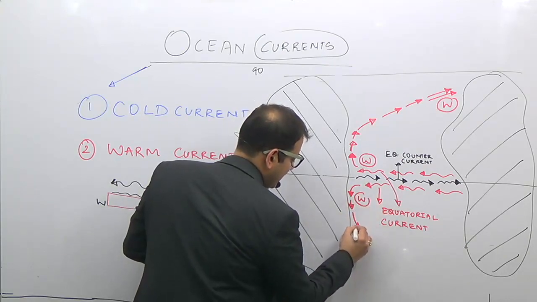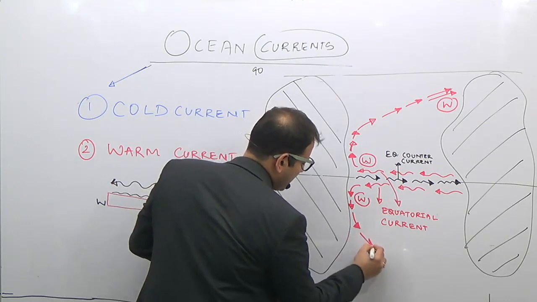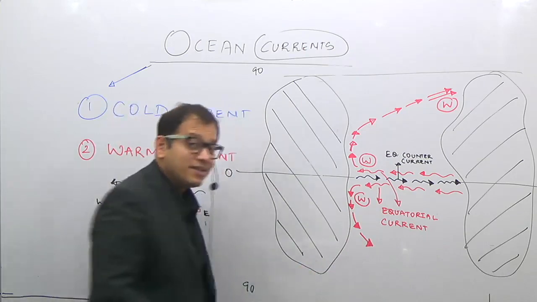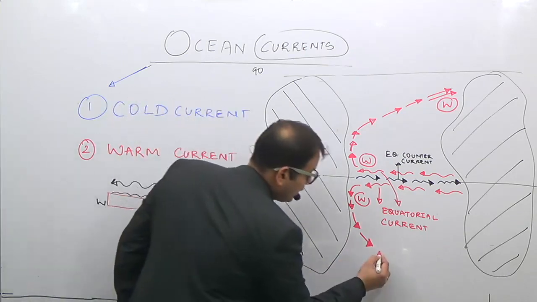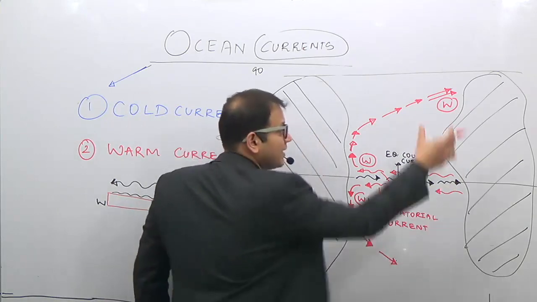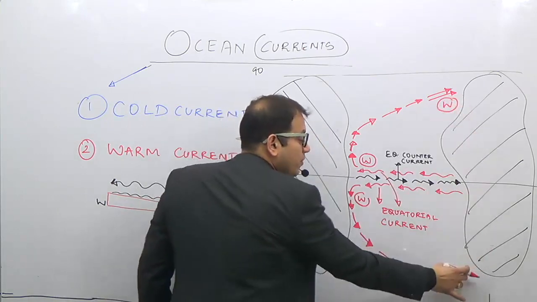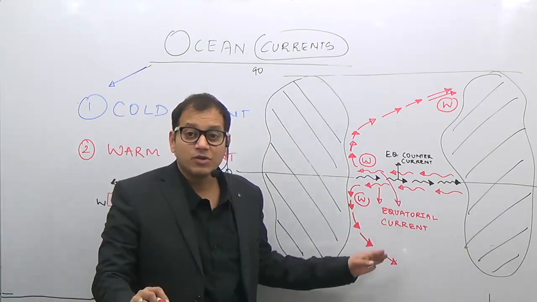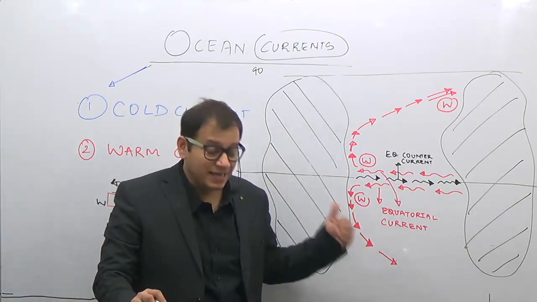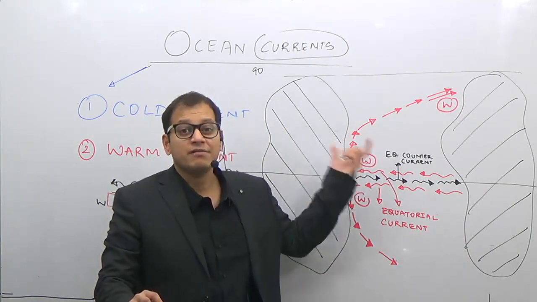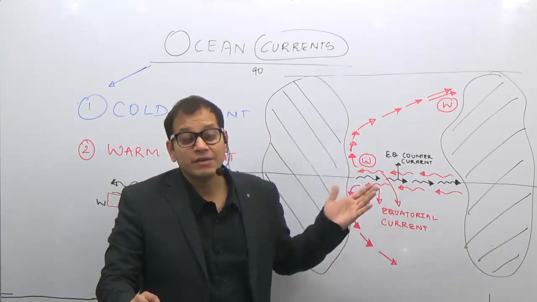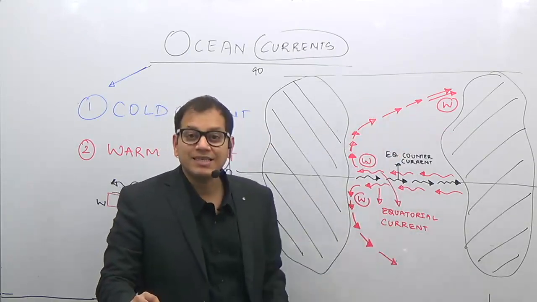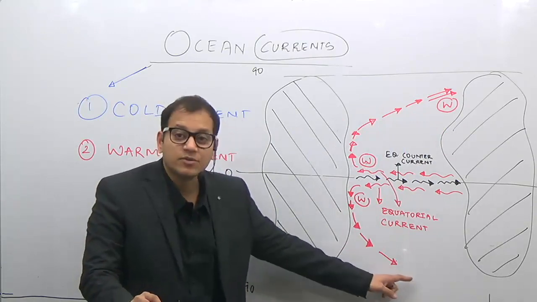Now this area will go back, and under the influence of the Coriolis force, the current will get deflected to the left hand side. So similar to this part, there should be a warm current on the southern part of the continent on the left hand side because of the Coriolis force. What does the Coriolis force say? Any moving object like wind, ocean currents, or even your rocket will get deflected to the right hand side in the northern hemisphere and to the left hand side in the southern hemisphere. So it gets deflected to the left hand side.